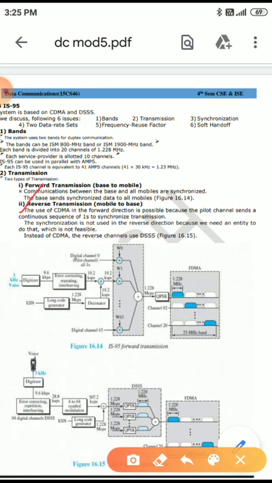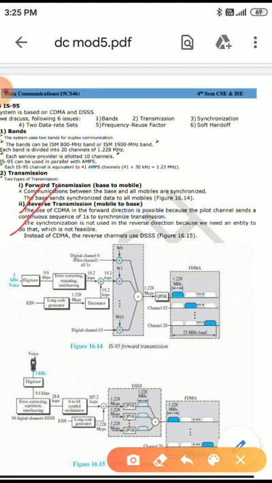Next is reverse transmission. The use of CDMA in the forward direction is possible because the pilot channel sends a continuous sequence of 1s for synchronous transmission. Here the pilot channel is nothing but a reference channel.